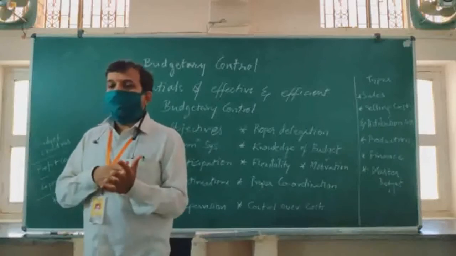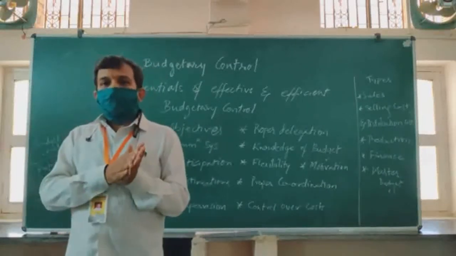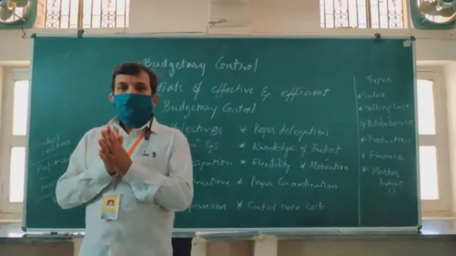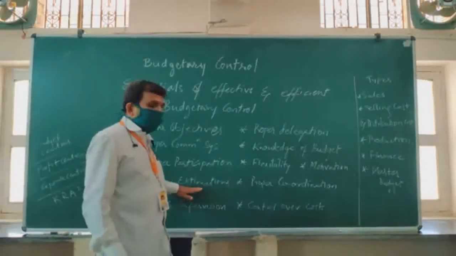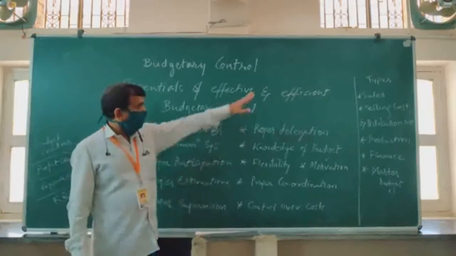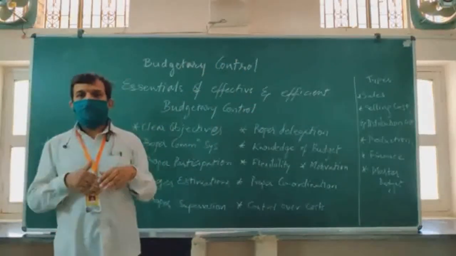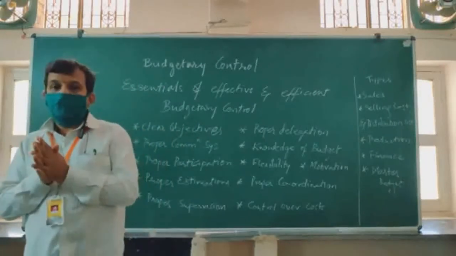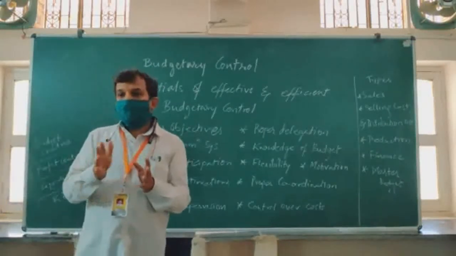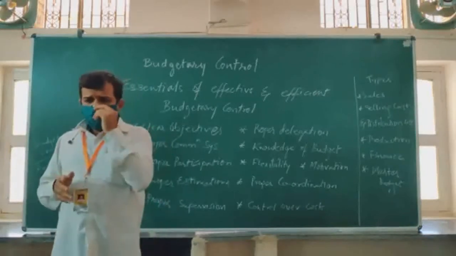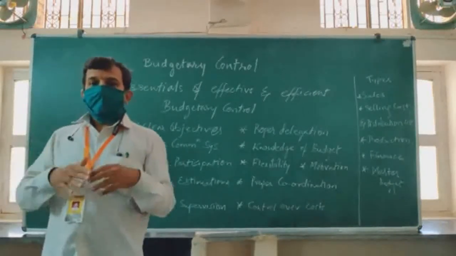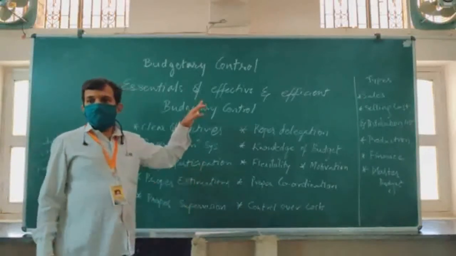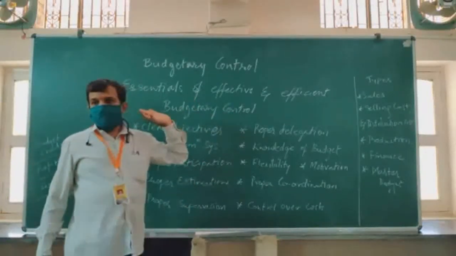If you look at entrepreneurship, we find that there is a large scale of enterprises failing. The reason is that the estimations are not correct: the estimations related to sales, salaries, advertising, and the manpower that they require. If there is an error, what happens? Automatically, when the estimation is different from the reality, the control will not be effective.